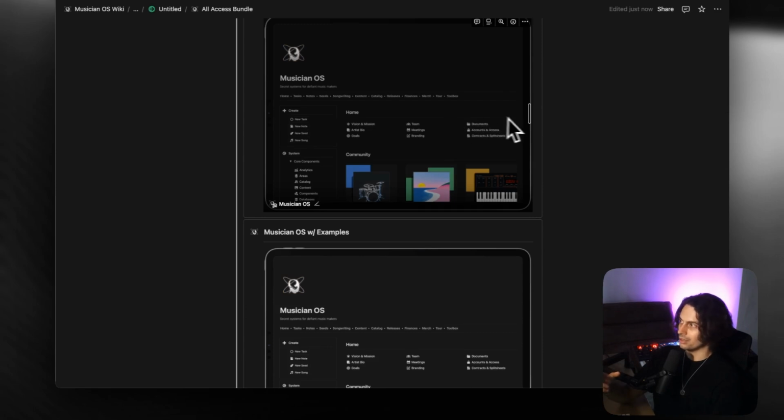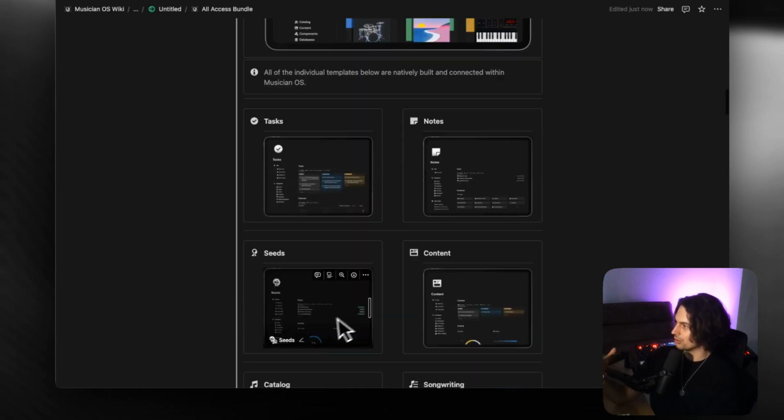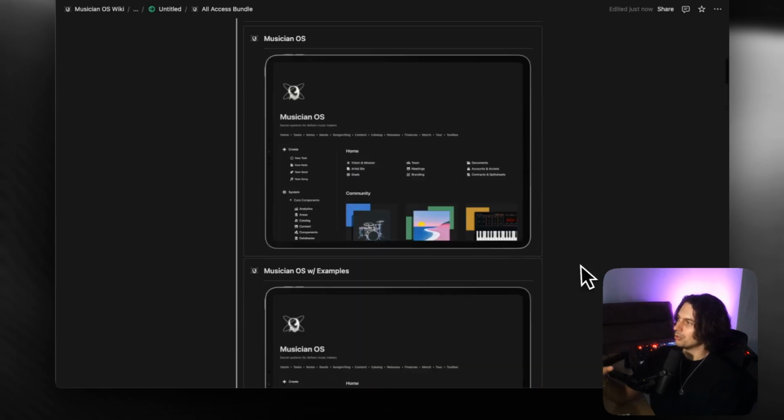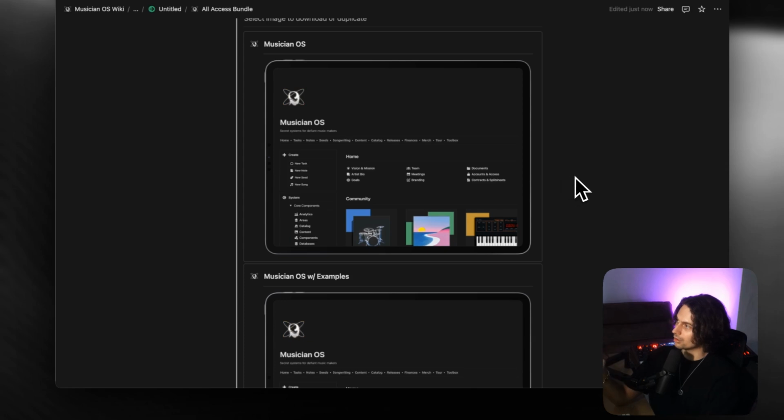Musician OS is the combination of all of these core components. So within Musician OS, there is tasks, there is notes, there is seeds, there is content. And what makes Musician OS so powerful is that they're all connected using different relation properties. So you can create a task which is relating to a different database view. And we're going to look at exactly what that means in a second.